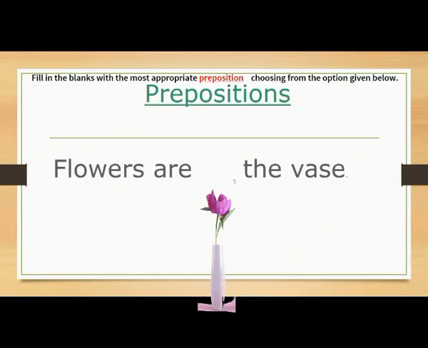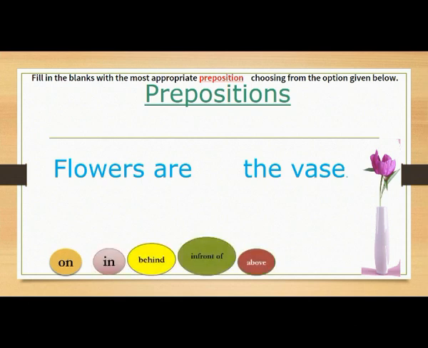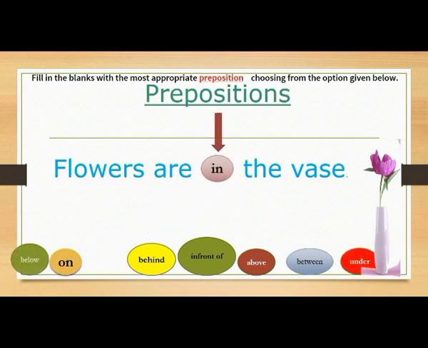Children, what is this? This is a vase. And where are the flowers? Flowers are in the vase. So, in. कोई चीज किसी के अंदर होती है तो we use in.